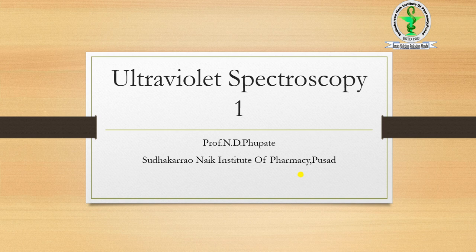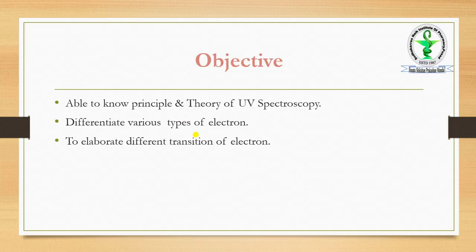So generally we divide UV spectroscopy into four different parts: UV1, UV2, UV3, UV4. One by one we discuss each and every point. So first of all we start with the objective of today's lecture.